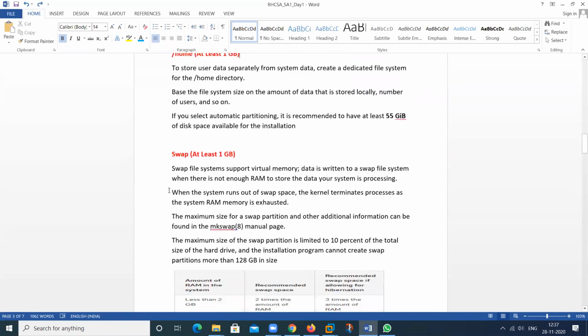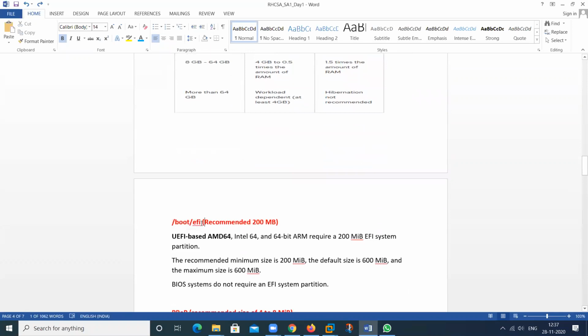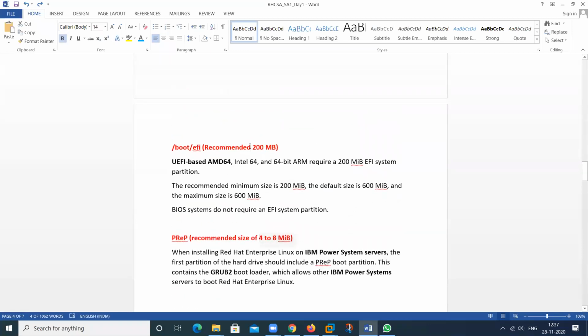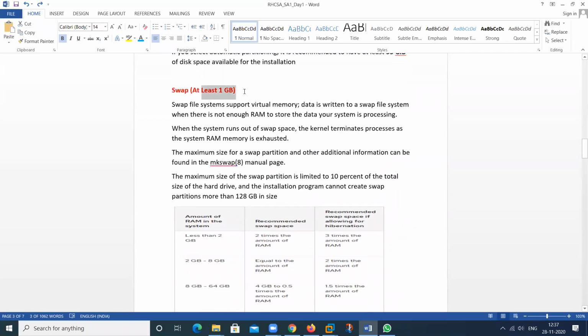Swap. So this is the partition related information. Slash boot, slash EFI, it's a different partition. And this is the last partition, called prep. So this is the information regarding the partitions. How much space should we assign for these partitions, especially if I am using all the partitions? These are the minimum requirements. It can be 4 to 8 MB for prep, 200 MB for EFI, and for swap at least 1 GB.